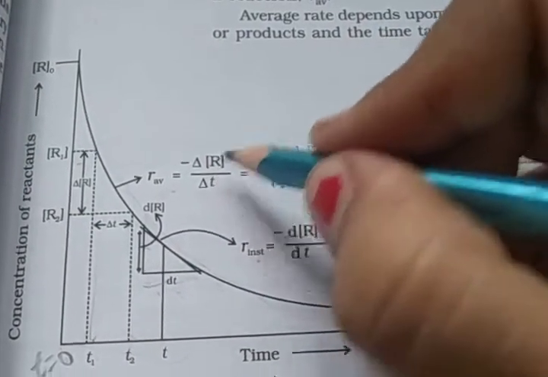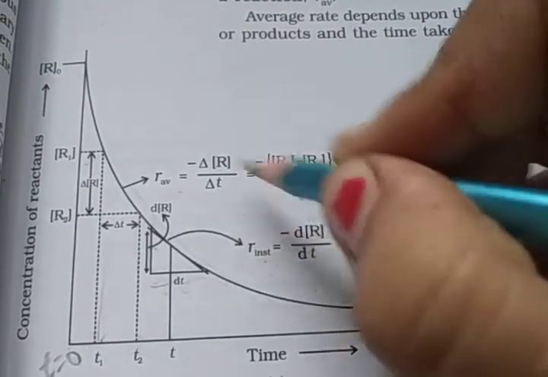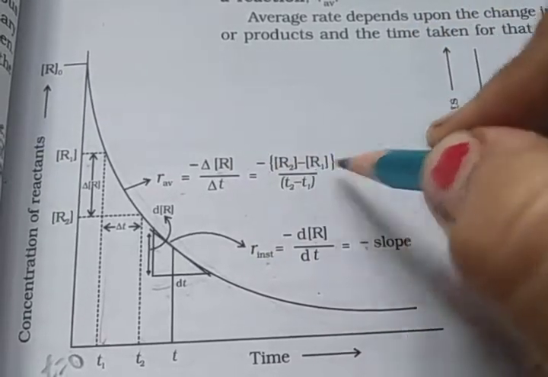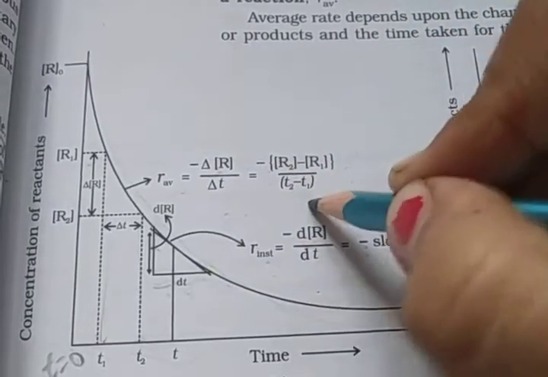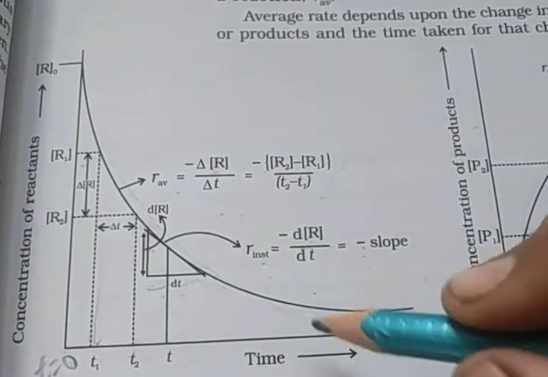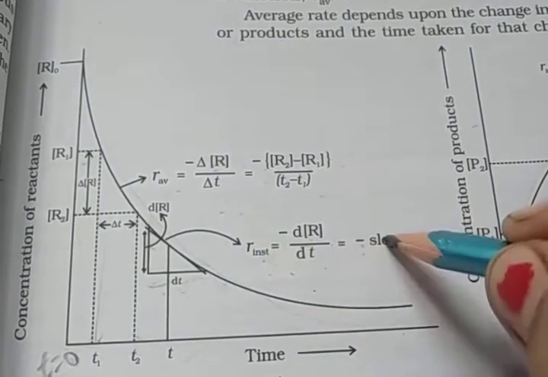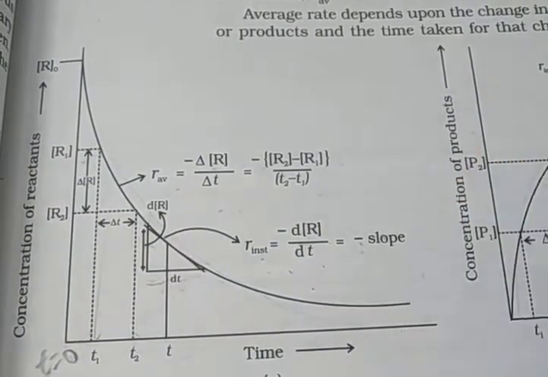Okay, so minus delta R upon delta T, where delta R means R2 minus R1, and delta T is T2 minus T1. And the instantaneous rate of reaction represents the slope.